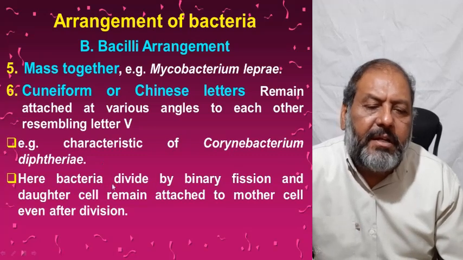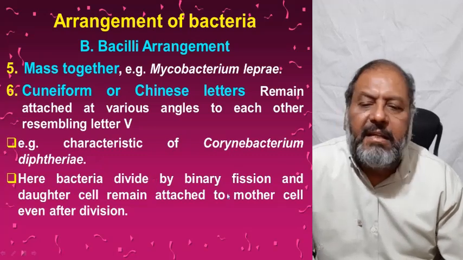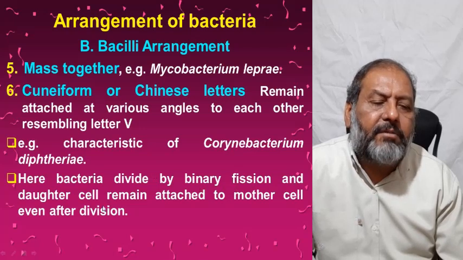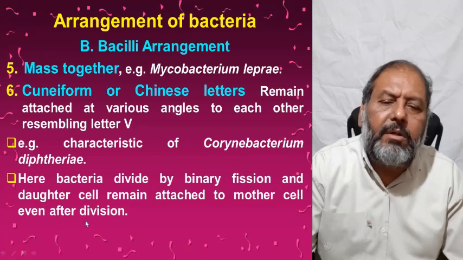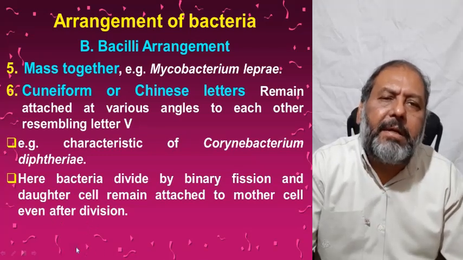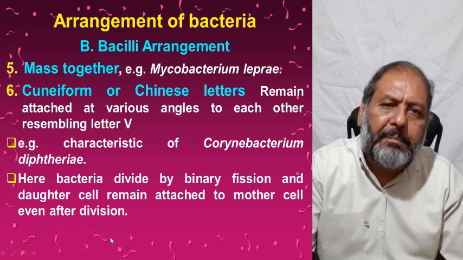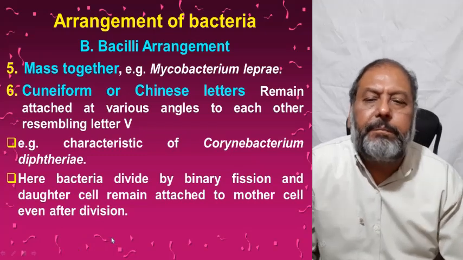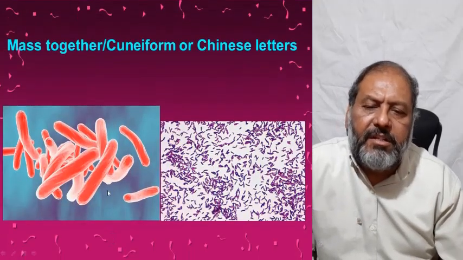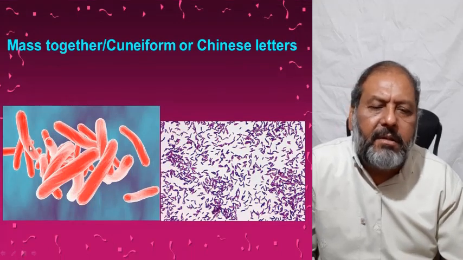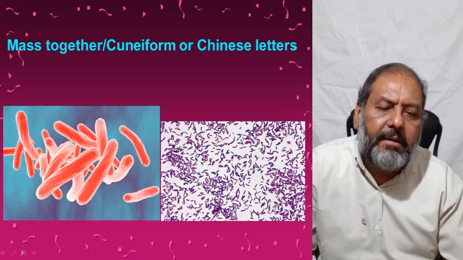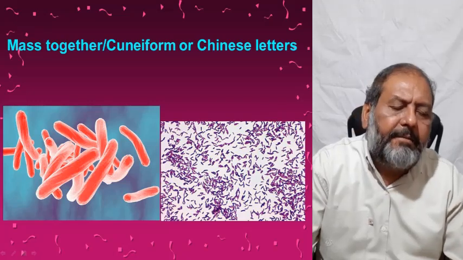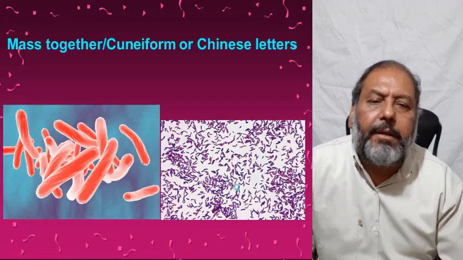Here bacteria divide by binary fission, and daughter cells remain attached to the mother cells. Even after the division, they do not detach, giving the appearance of a V-shaped ball. Here you can see the massed together as in the case of TB bacteria, and here you can see the Chinese letter or cuneiform bacteria. These are attached to their mother.